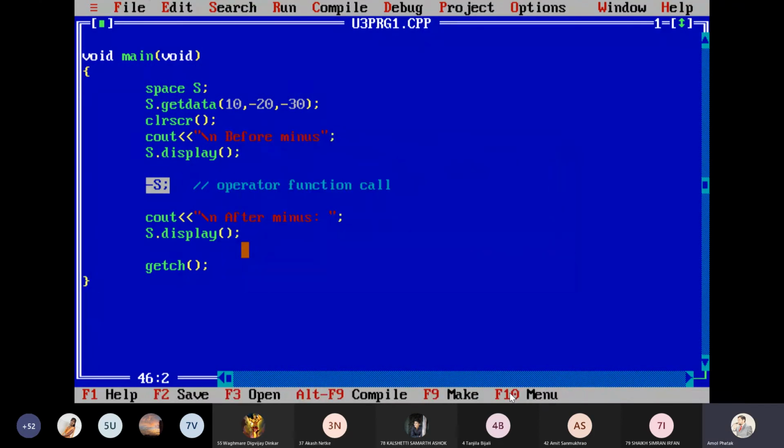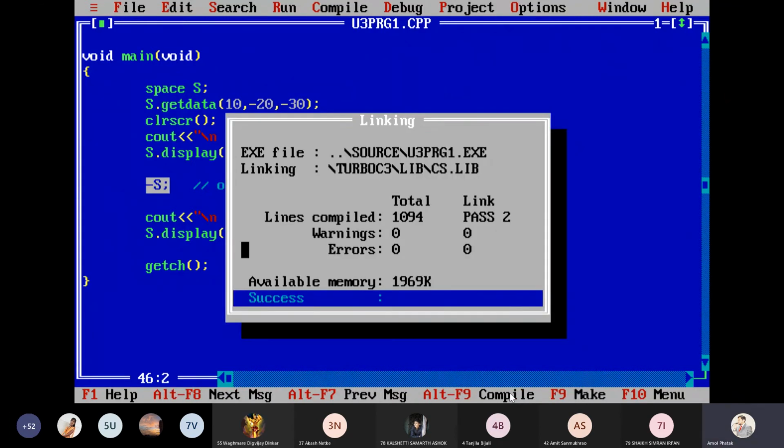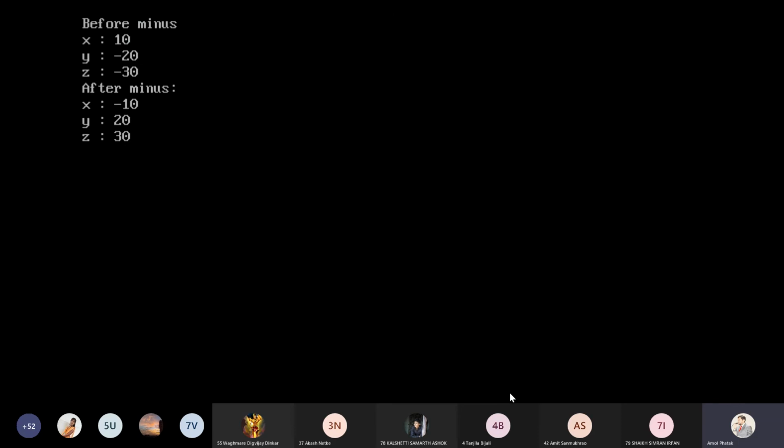Compile the program with F9. I think it does not have any errors, so I go for Ctrl F9 to execute it. Yes, you can find before minus is applied, the values of x, y, z are 10, minus 20, and minus 30. After minus, the value of x is minus 10 because it was plus 10, and minus 20, minus 30 become 20 and 30, as applicable.